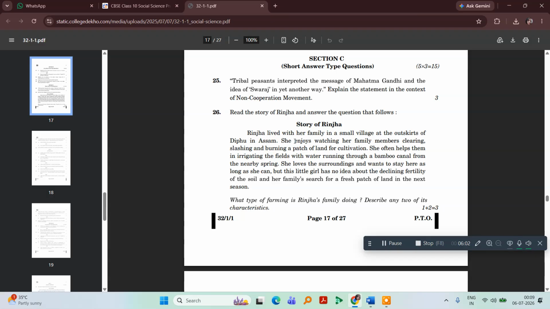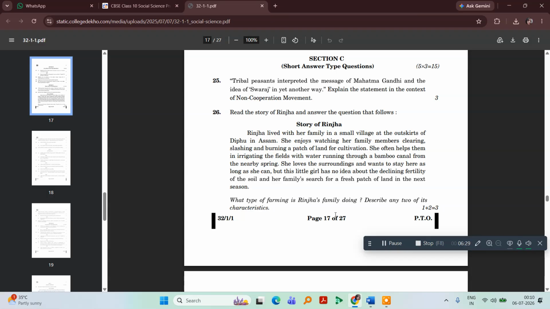This is the question. A small passage has been given. After reading the passage thoroughly, you are supposed to answer the question underneath. What type of farming is Rinjha's family doing? Describe any two of its characteristics. So you have to describe specifically the kind of farming which Rinjha's family is carrying out and describe any two of its characteristics.